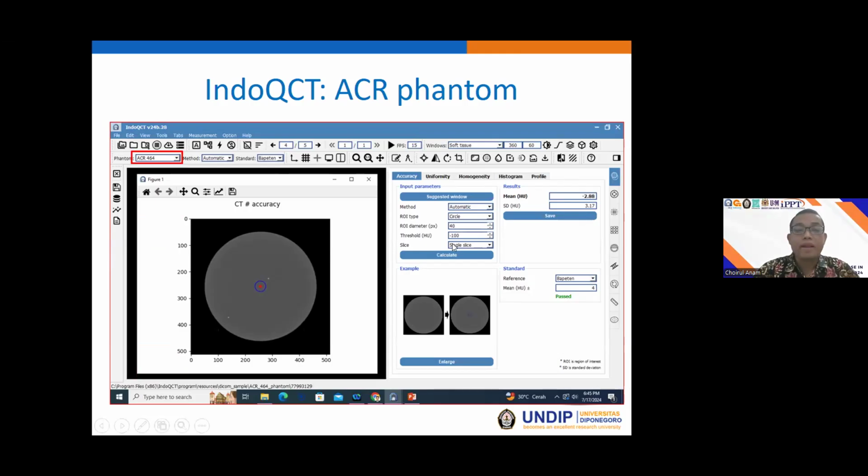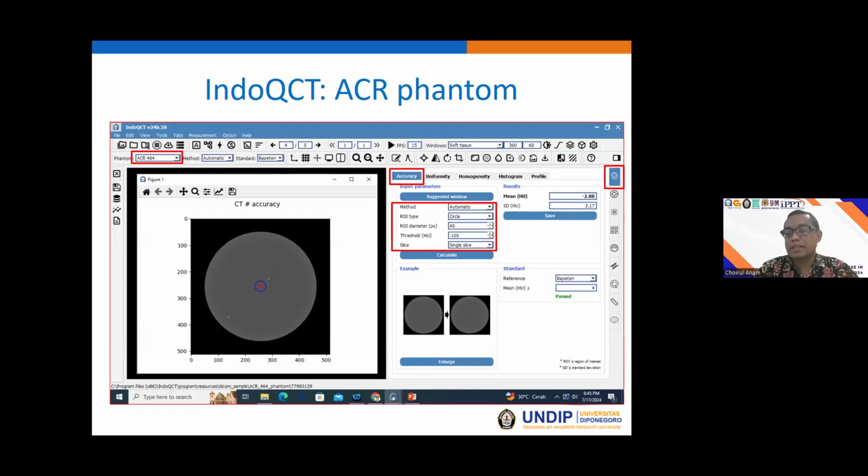If you measure the CT number on the RCR Phantom, you should change the type of the Phantom, in this case the RCR Phantom, and we choose the first step in the right position, and then we choose the accuracy. And after that, we can change the parameters.